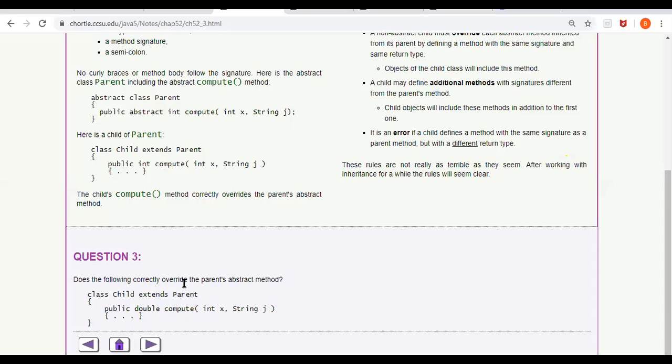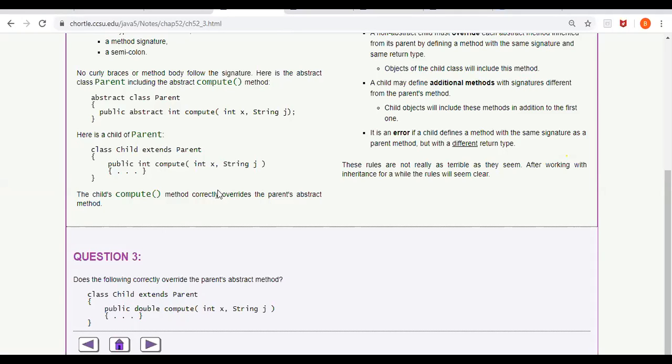Is it correctly overriding the parent abstract method? The class Child extends Parent, public double compute, int x comma String j. Is it correct or not correct?